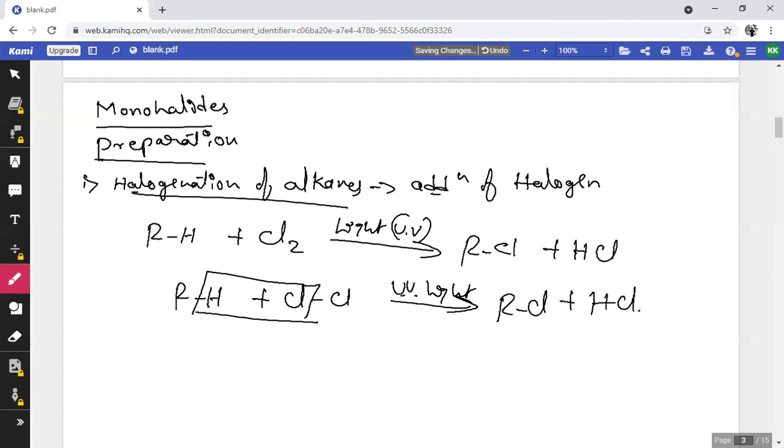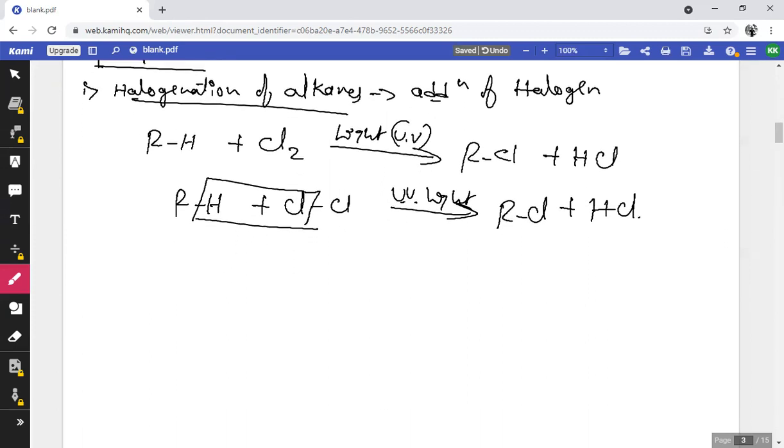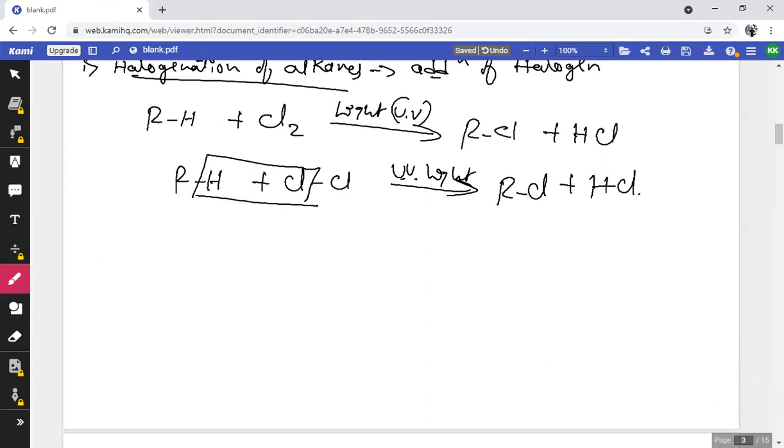So this is the first method, that is halogenation of alkanes. Then what is the second method of preparation of monohalides? It is by the addition of HX on alkenes.